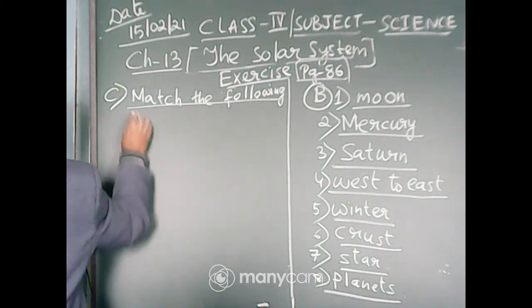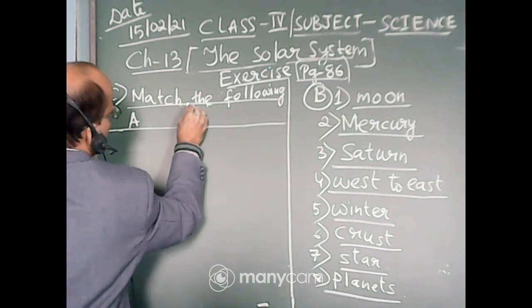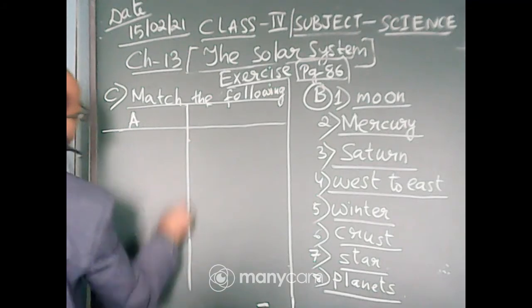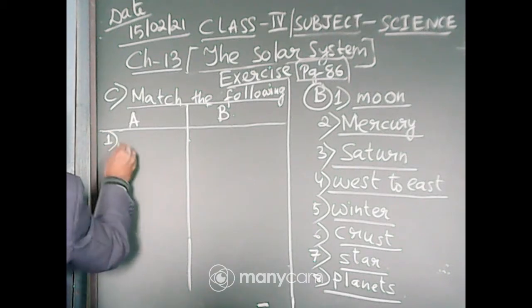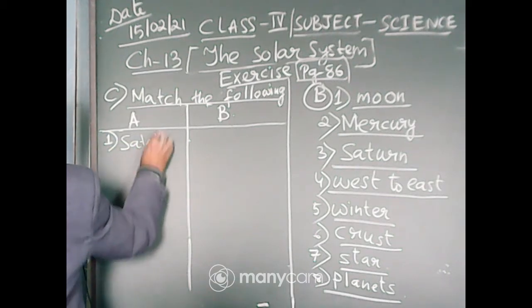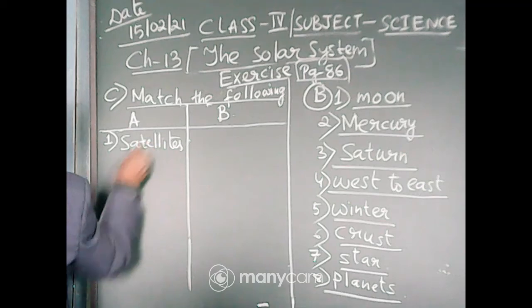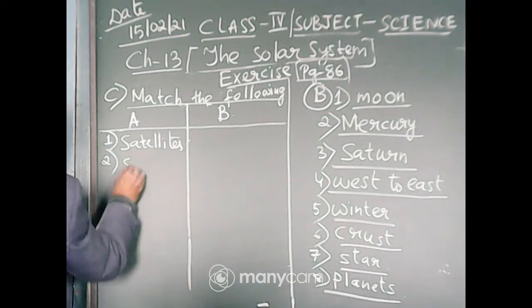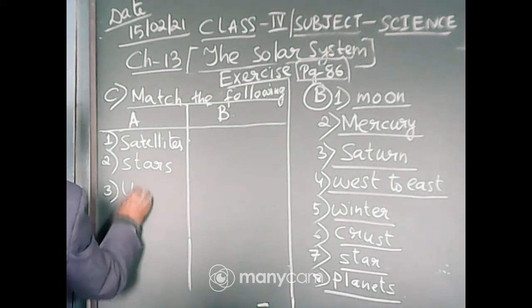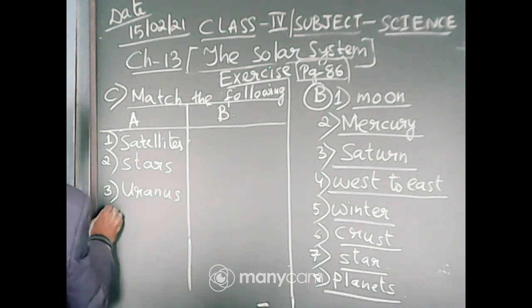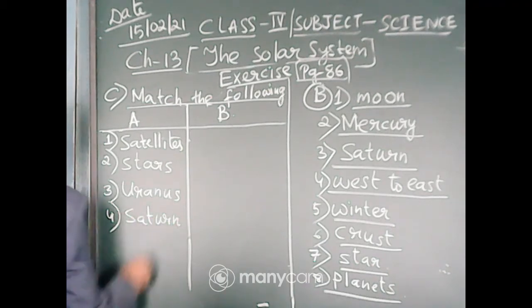Column A and column B. Column A, number 1, satellites. Number 2, stars. Number 3, Uranus. Number 4, Saturn.